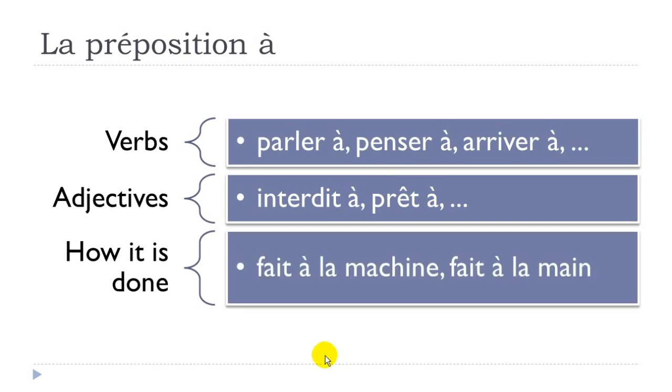Okay, so for instance, when you want to say that it's been done, it's been machine done, or handmade, yeah, you use this fait. So faire is to do, okay, but then in that case it would be done, okay. À la machine, fait à la main.